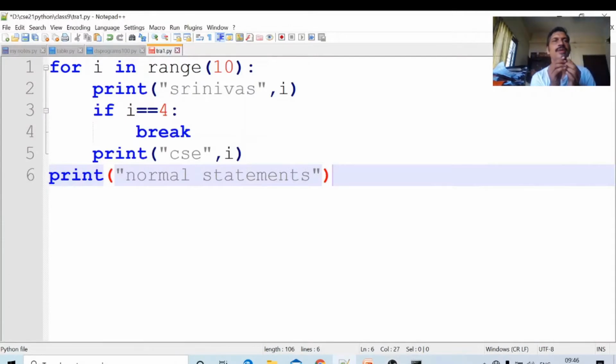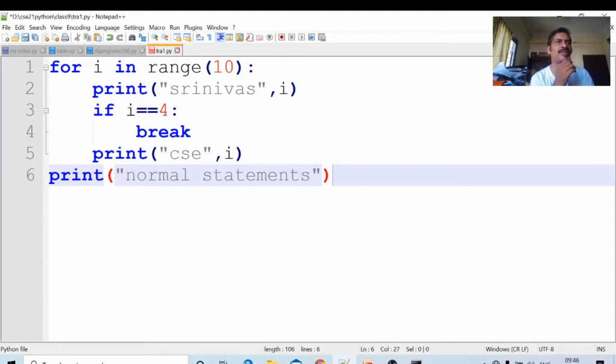Okay, i equal to 0, Srinivas 0, CSC 0 is printed. i equal to 1, next control will go to the starting. i equal to 1, Srinivas 1, CSC 1. i equal to 2, Srinivas 2, CSC 2. i equal to 3, Srinivas 3, CSC 3. i equal to 4, Srinivas 4 is printed.